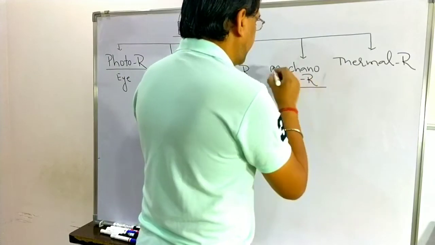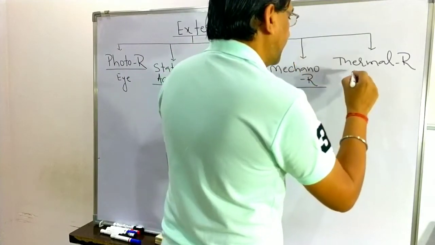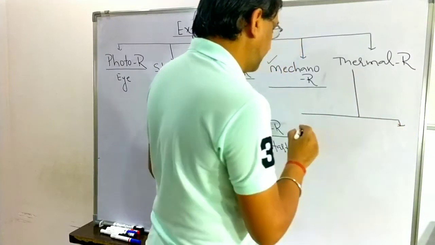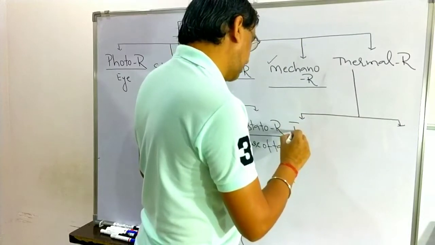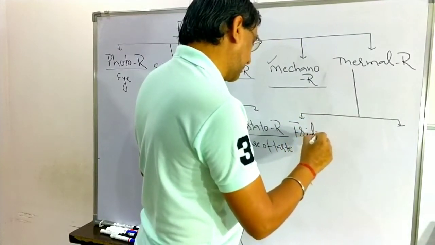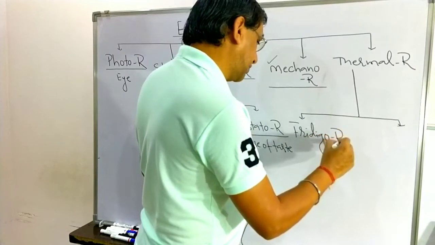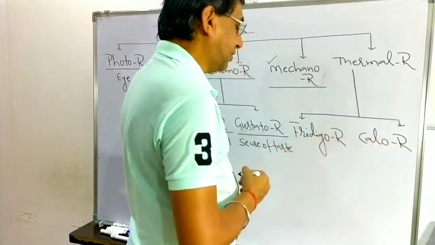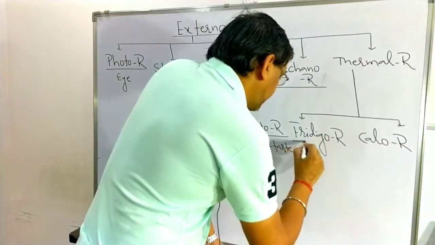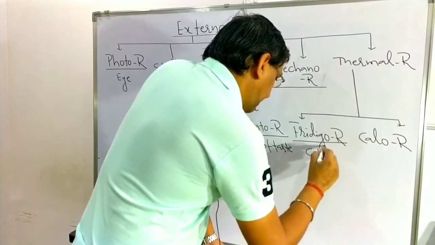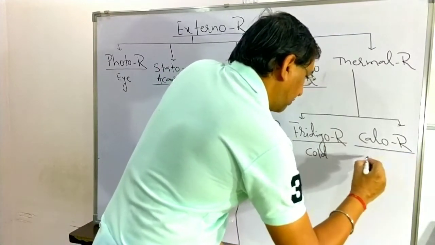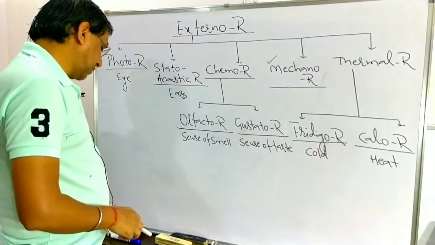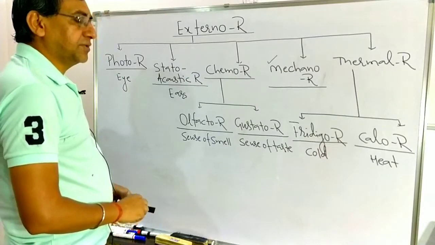We will discuss the mechanoreceptors in detail. Now thermoreceptors. There are two types of thermoreceptor. First one is known as the frigidoreceptor, and the second one is known as the caloreceptor. R stands for receptor here. Frigido means cold, and calo means heat. One is related to receiving the cold and one is related to receiving the heat.